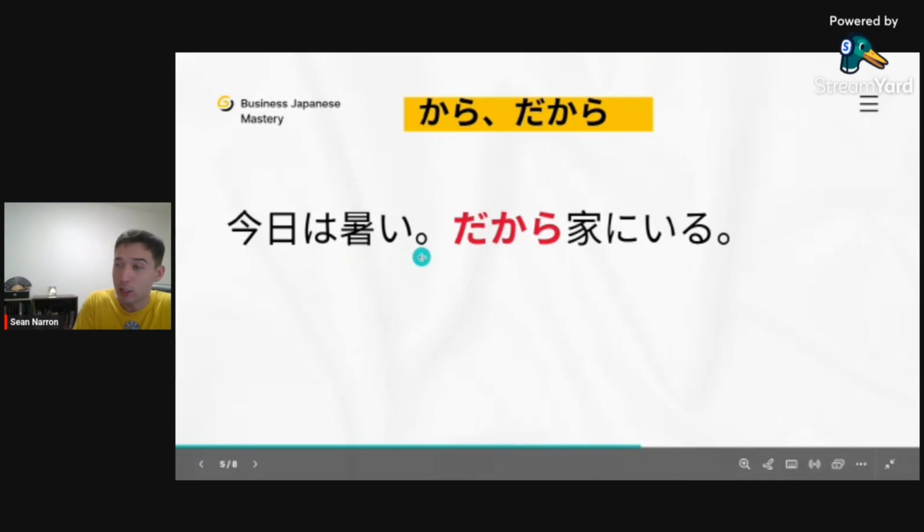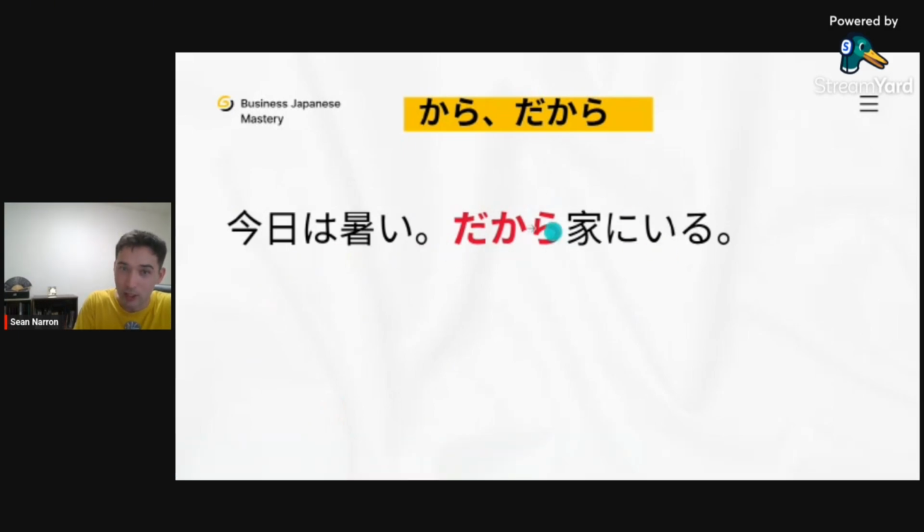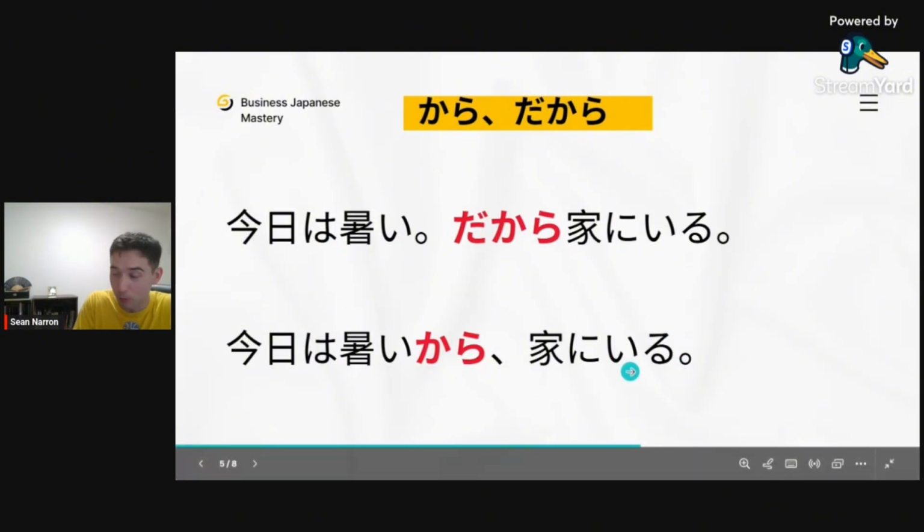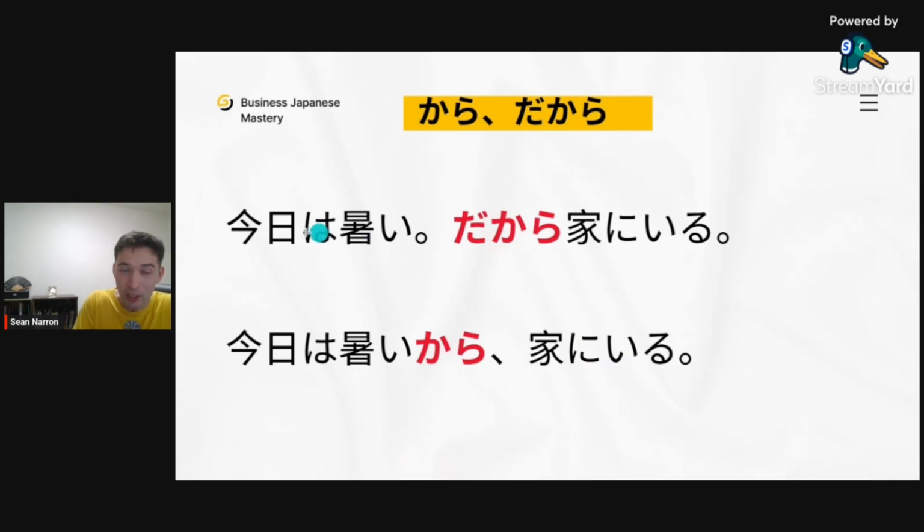Okay, so essentially, we can do this. 今日は暑い。だから家にいる, right? This dakara is at the beginning of the sentence, right? So there's essentially 2 sentences here, therefore, right? But when you use kara, you can just make this into 1 sentence. You can say, 今日は暑いから家にいる. That's just 1 sentence. Beautiful, right? Again, if you want to use dakara, it has to be 2 sentences. Okay, I hope this makes sense.